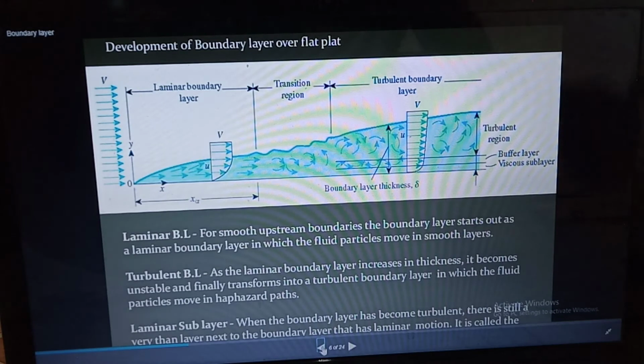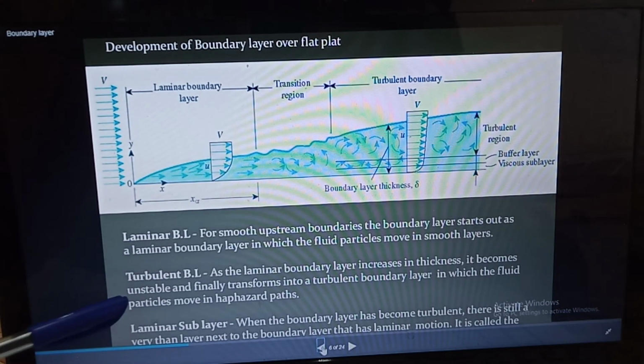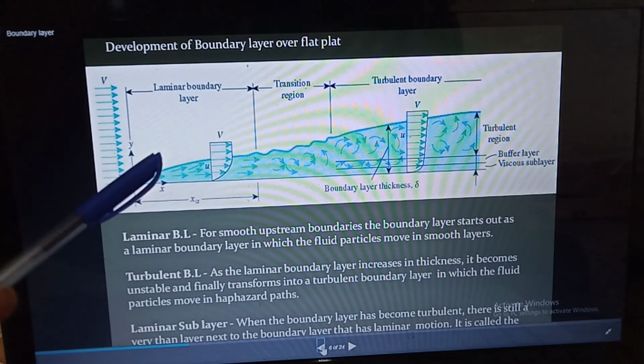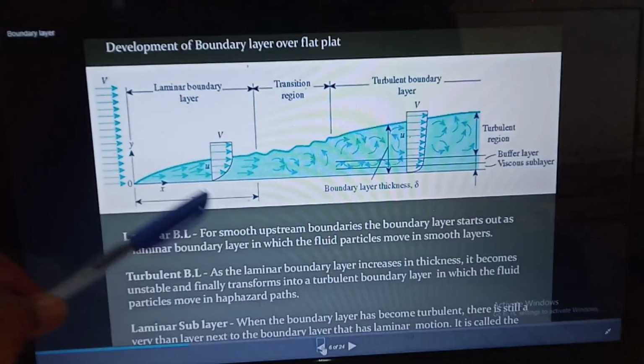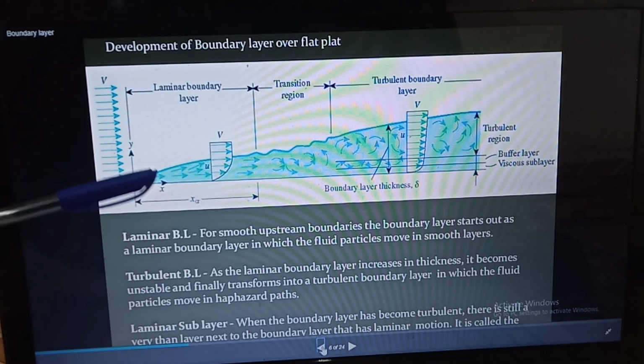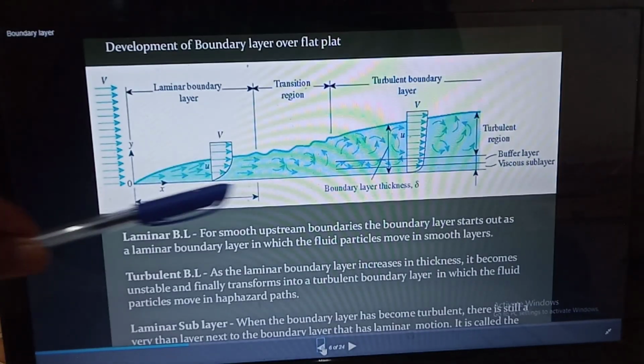So there are three regions. First one is the laminar boundary layer, second one is the turbulent boundary layer, and third one is the laminar sublayer. So what does laminar boundary layer mean? For smooth upstream boundaries, the boundary layer starts out as a laminar boundary layer in which the fluid particles move in smooth layers. Means in this region the fluid particles will move in a parallel and smooth manner.